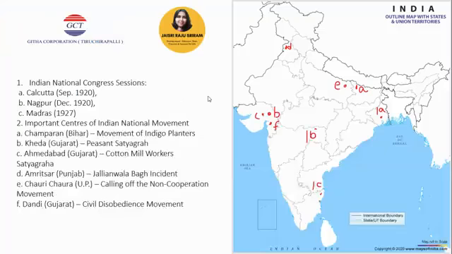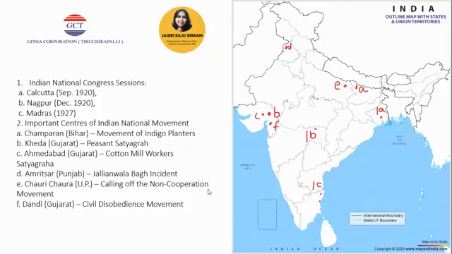For people who are able to see on Facebook, they'll be able to see the map that I'm displaying with respect to this particular lesson, nationalism in India, because map questions are expected from this lesson with respect to history. So you can expect 2 marks of map questions coming from this lesson. What are the questions that you can get? Indian National Congress sessions: you have your Calcutta, Nagpur, and Madras.